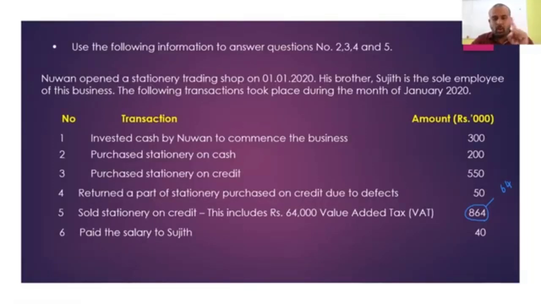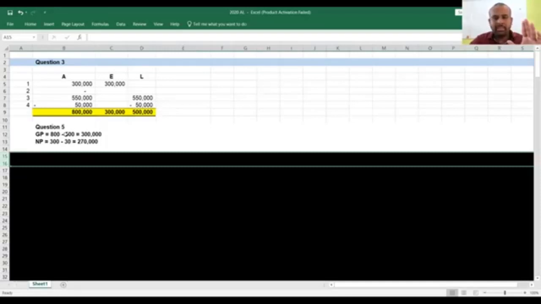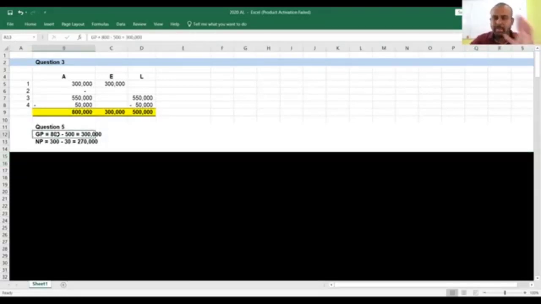In that question, you can see the cost has not been given. The cost of the stationery sold. During the month, there was only one sale. The cost of the sales you made is 500. How much has to be the cost of sales? 800 minus 500. So how much is the gross profit? 800 of sales income minus 500 cost of sales. It's 300,000. Gross profit is 300,000.